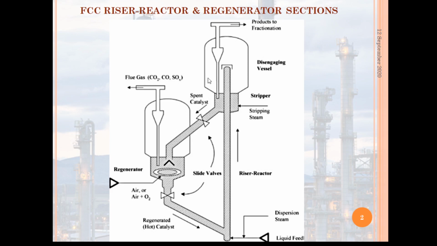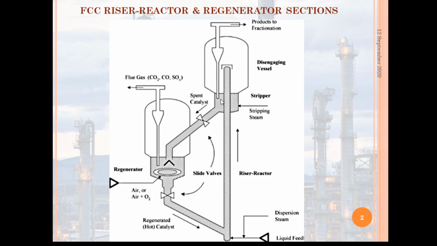In the cyclone operation, it separates the hydrocarbon vapors and the catalyst as a solid-fluid operation, and these catalysts fall down to the vessel that houses the riser and the cyclone unit.